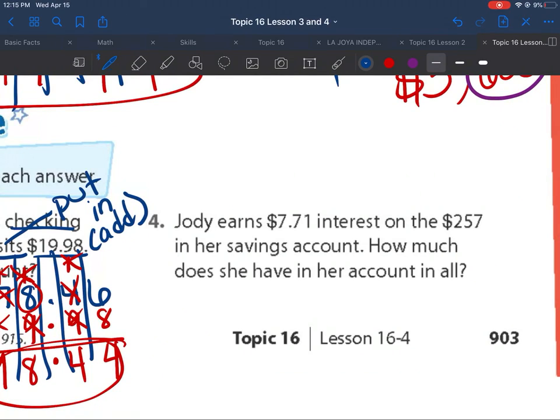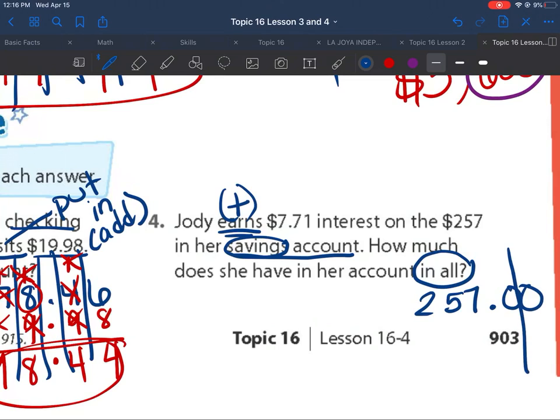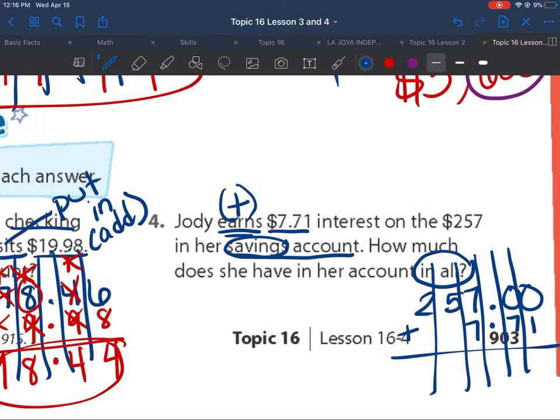Number 4, Jody earns $7.71 interest. Notice that it says earns. So that means plus, add. On the $257 in her savings account. Savings is when you're putting it away. How much does she have in her account in all? Clue word, add. So she has $257.00. Why? Because we have decimals. I'm going to add $7.71 because that's how much interest she's going to get.